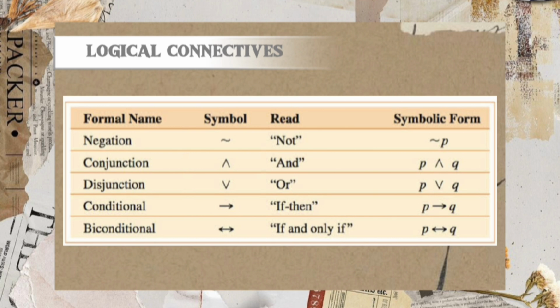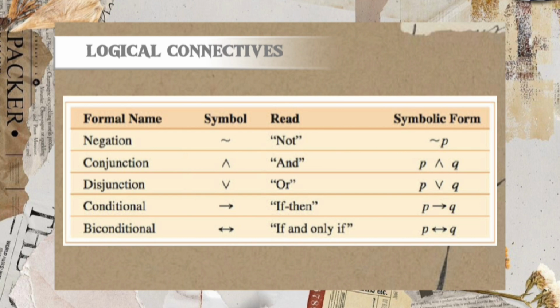The second one is and. This is symbolized as conjunction. This connective is true only if both statements are true. Or is symbolized as disjunction, and this is true if at least one of the statements is true.